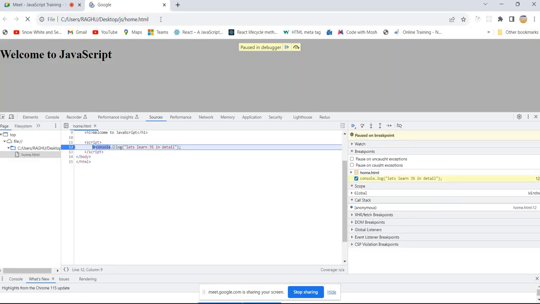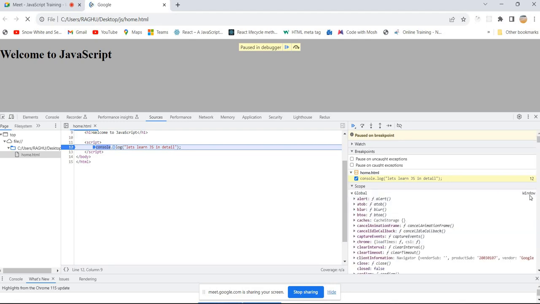Okay, it is pausing, right? Just observe carefully. By the time it reaches to execute this line, the memory allocation phase is already completed. We can't debug the memory allocation phase. But observe carefully what things are there in the call stack. We have the global execution context, and we have the global Scope, that is the window object.